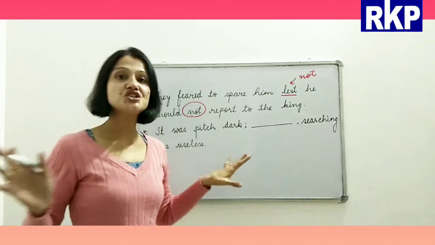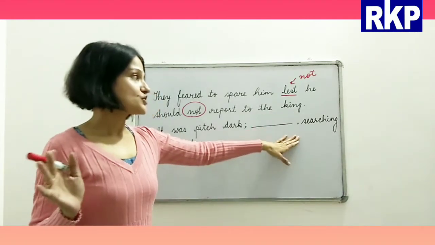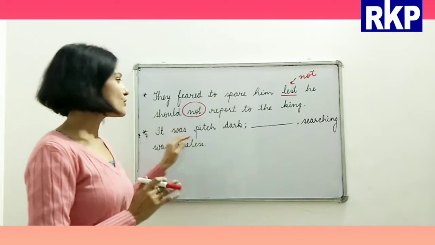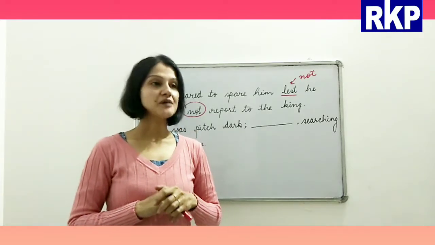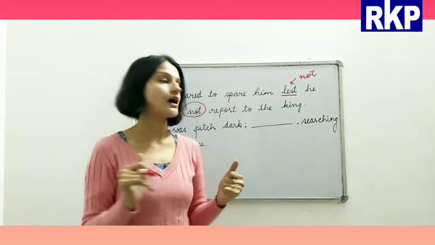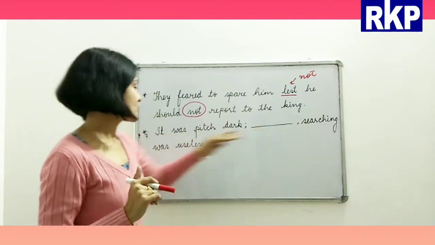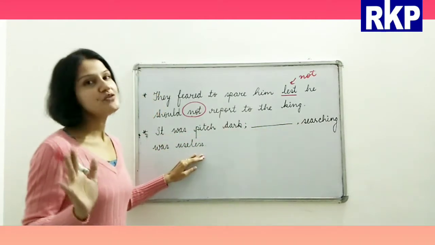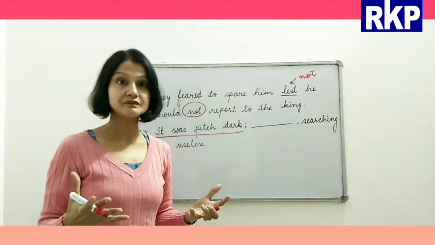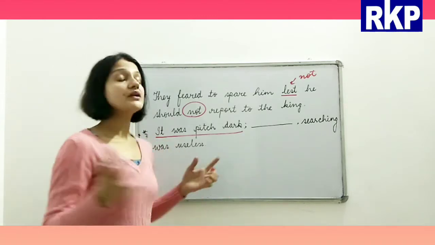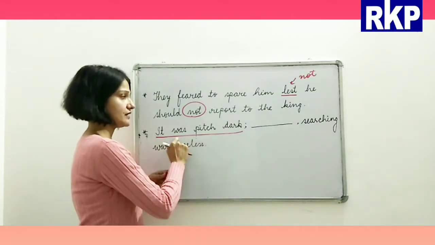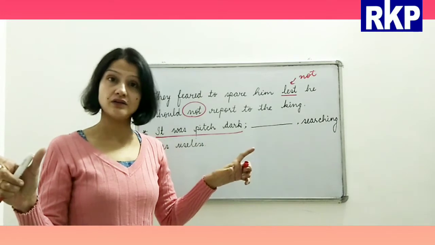It was pitch dark, dash, searching was useless. Now it was pitch dark. Pitch dark means completely dark, nothing was visible, absolutely dark. Dash, searching was useless. Now if you see here, beta, this is the reason, or not actually reason, but we can say the situation is this, that it was pitch dark, right?